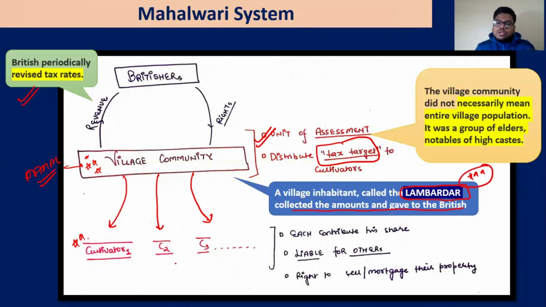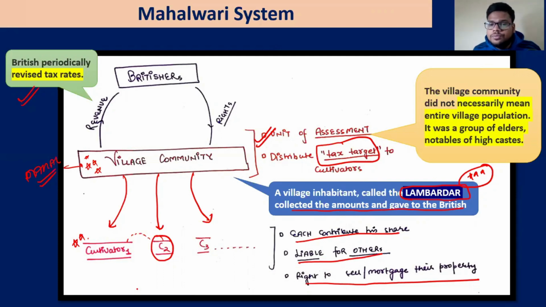So each cultivator contributes his share. They were liable for others, with the right to sell and mortgage their properties. That means now cultivator 2 is also liable for cultivator 1. Why? Because we are talking about the whole village community. So one will make sure the other is paying, that kind of thing. So this is your Mahalwari system.